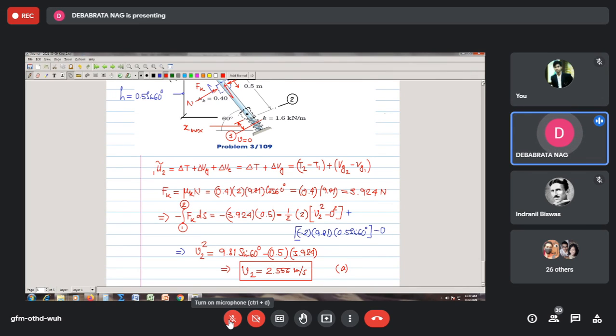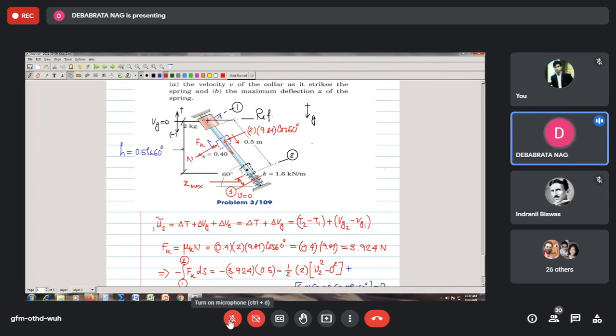I just write it here for part B. It will be minus Fk into X max. That will be your 2 U tilde 3.